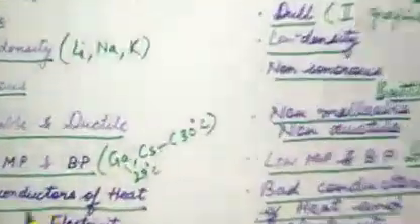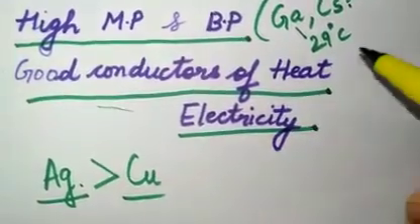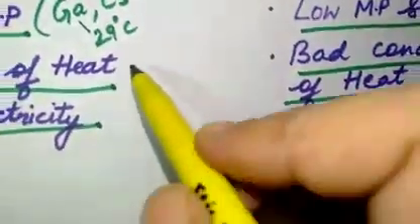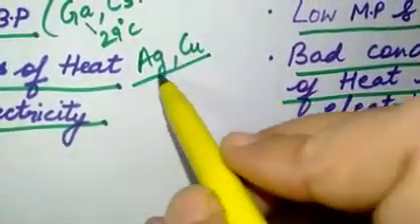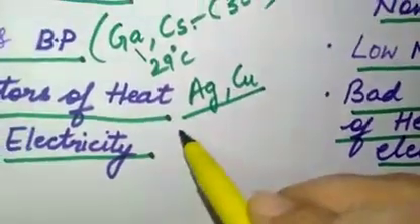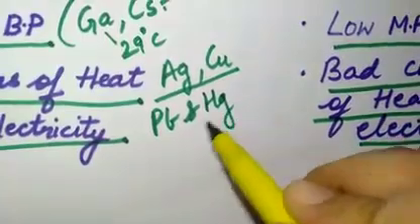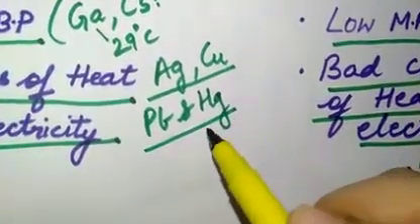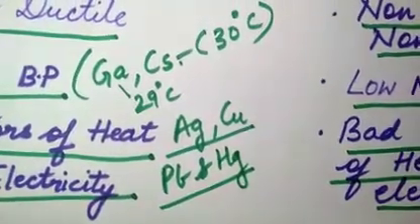One more thing: we have read about good conductors of heat, silver and copper. Silver is a very good conductor of heat. On the other hand, lead and mercury, here I want to specify that lead and mercury are poor conductors of heat. Okay. So this is the comparison. Now we come to the next one.